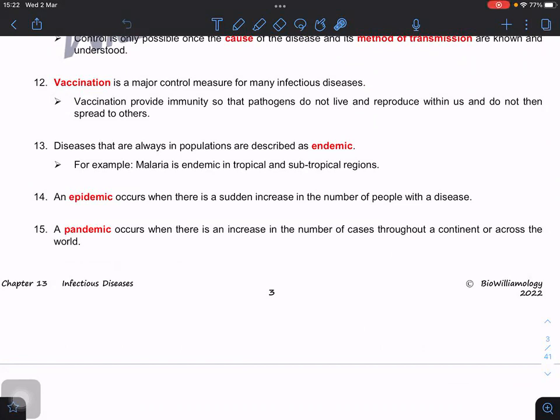Now we have 3 terms here: endemic, epidemic, and pandemic. I think the words epidemic and pandemic you guys are quite familiar with. When we use the word epidemic, it means the starting point of a sudden increase in the number of people with a particular disease. For example, 2 years ago, end of 2019, suddenly we had this COVID in China. It started with a huge high number. So this is called an epidemic, a sudden start, a sudden increase.